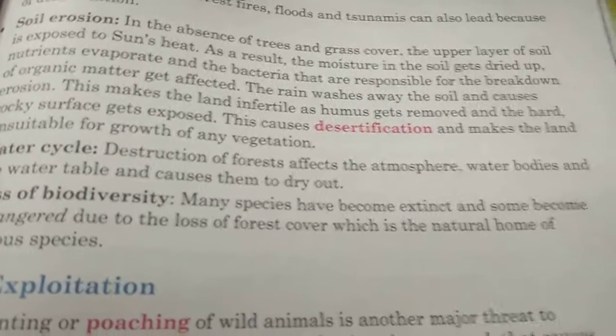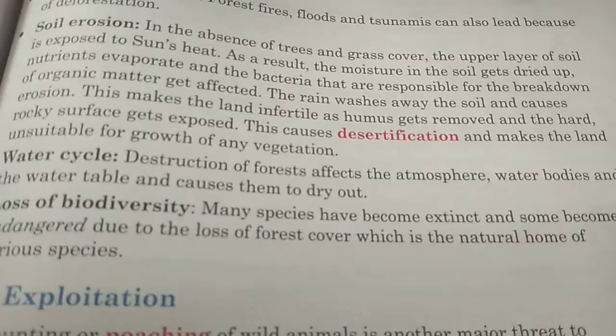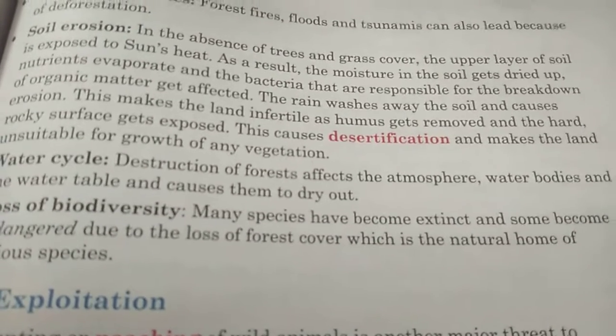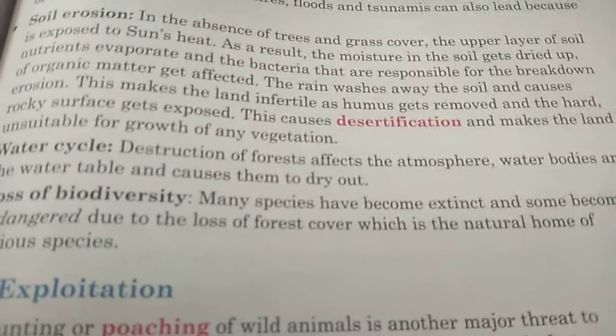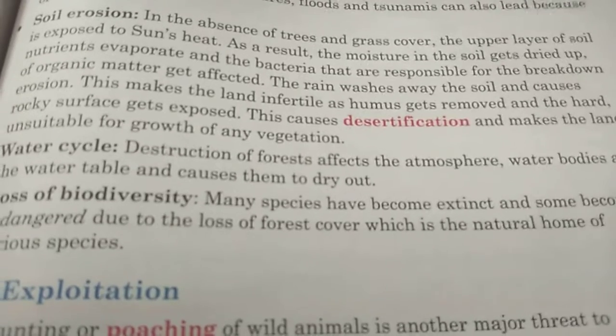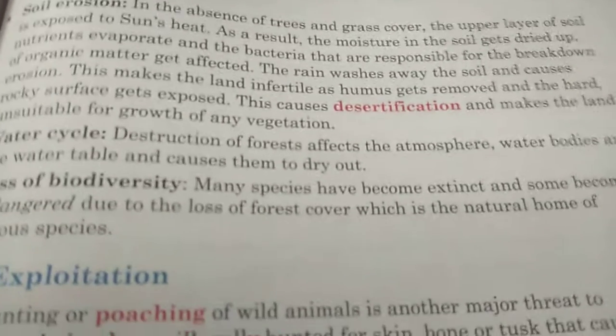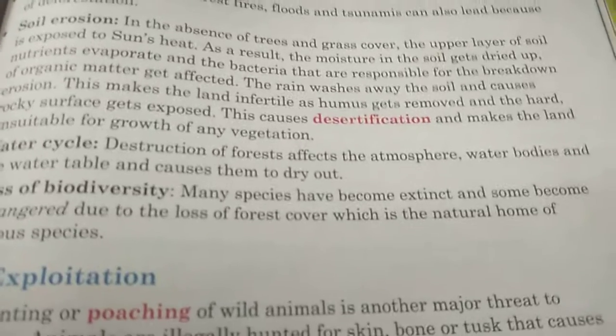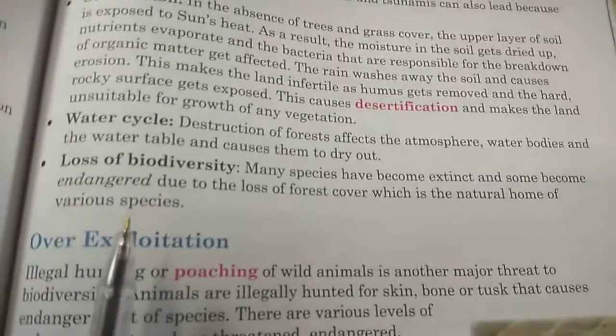If the trees absorb the water without it drying by sunlight and again send it to the atmosphere, then the rain will form. Now there are no trees, so immediately whatever water comes back will be dried because of the sun's heat and there will be no rainfall. So the water cycle will be affected. Let us go to the next paragraph.